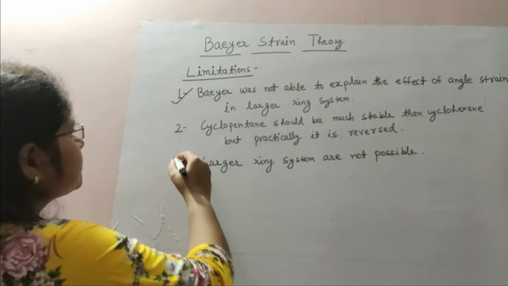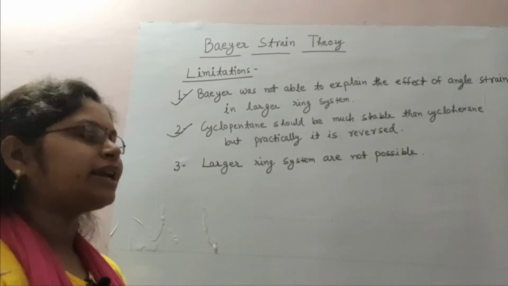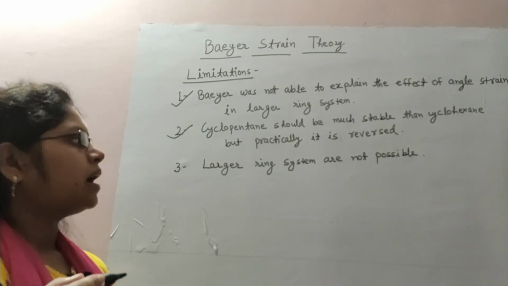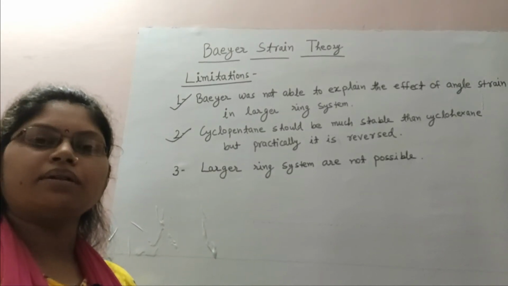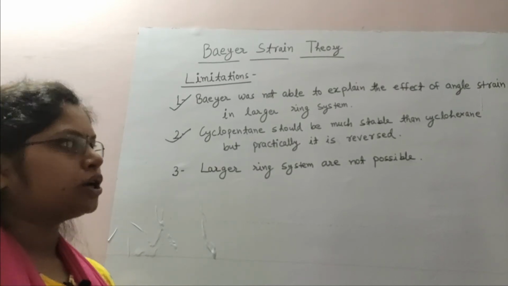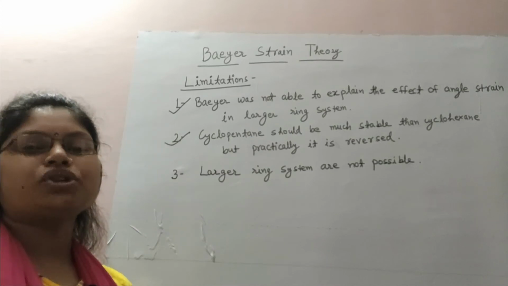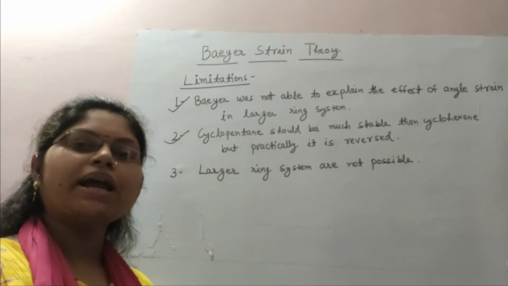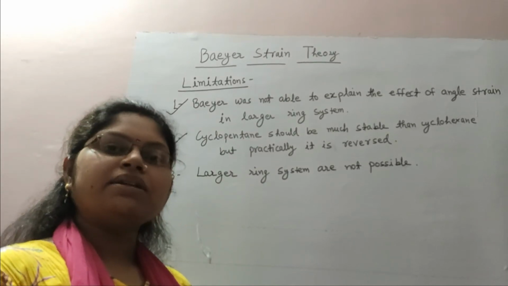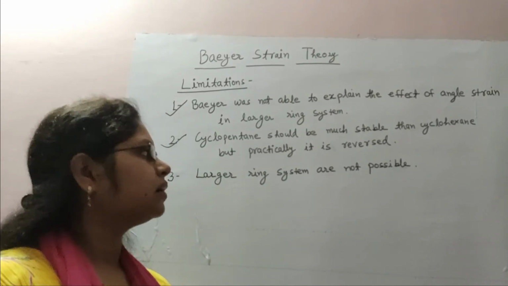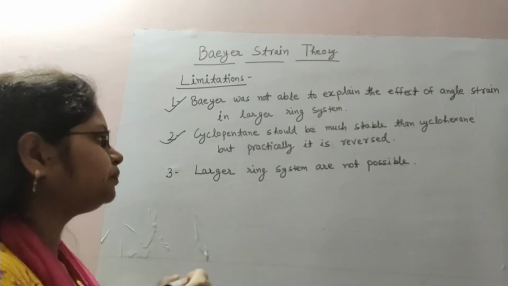The second limitation is that cyclopentane should be much more stable than cyclohexane, but practically it is reversed. As we have seen in the table, according to Baeyer, cyclopentane has the least angle strain, so it is the most stable. But practically, cyclohexane rings are more stable than the cyclopentane ring.